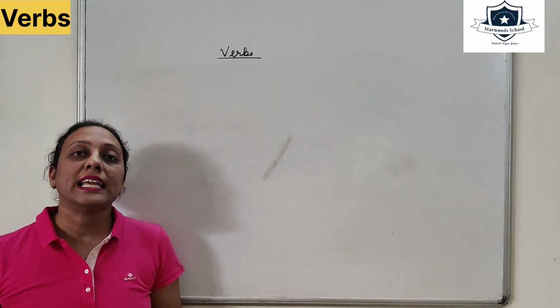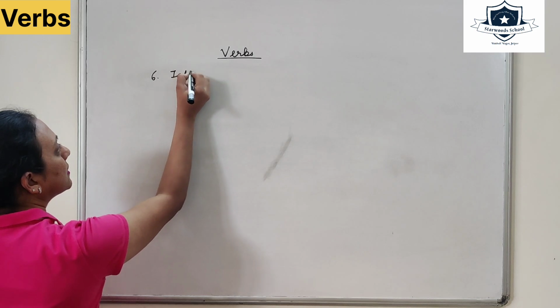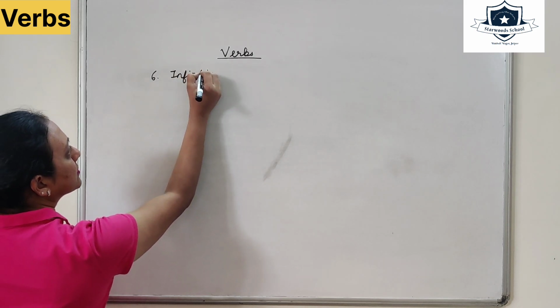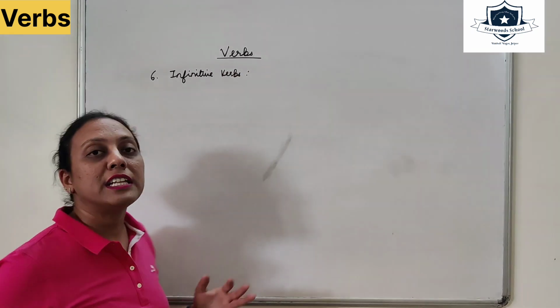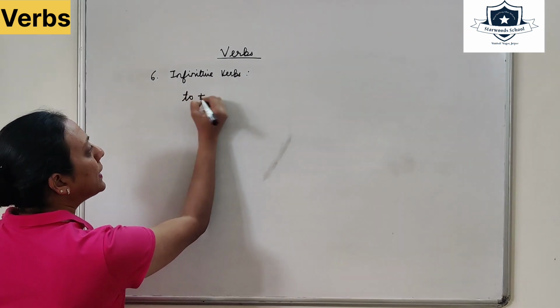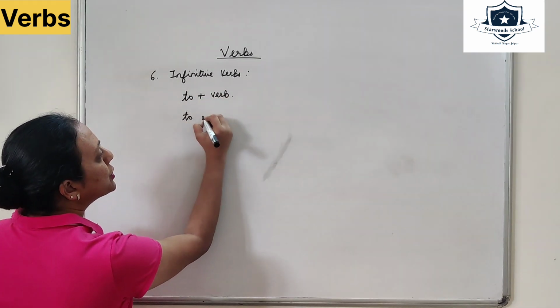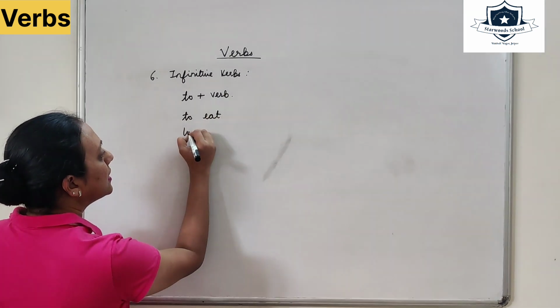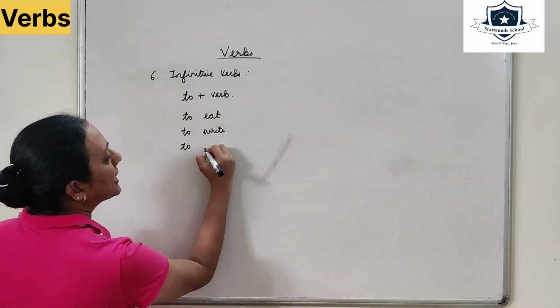Next we are taking the infinitive verbs. Infinitive verbs are the verbs which are added with to plus verb. For example, to eat, to write, to attend.